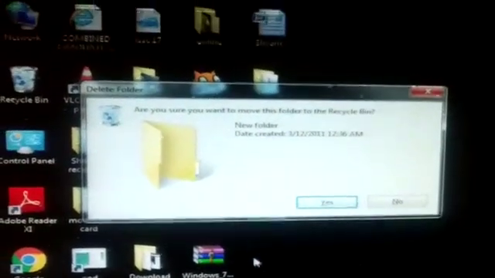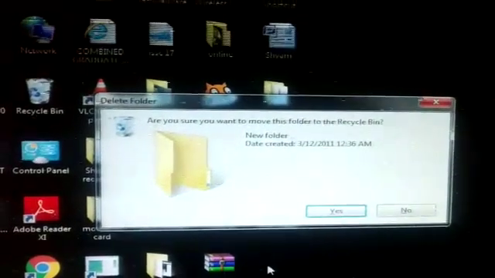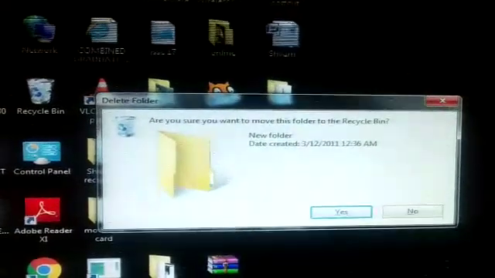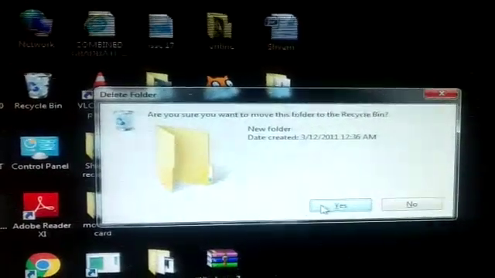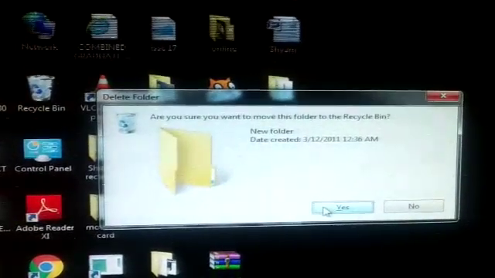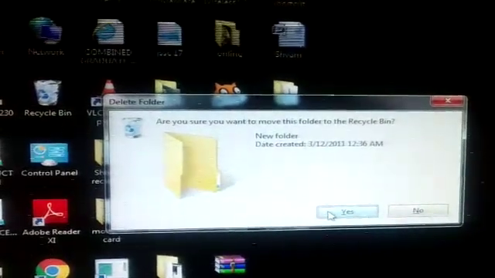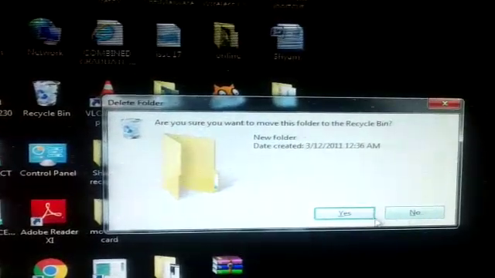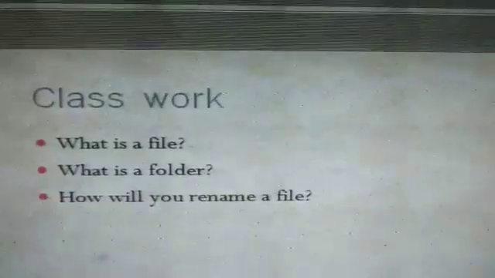Then the computer will ask, are you sure you want to move this folder to the recycle bin? Students, when you delete any file or folder, the deleted file or folder goes to the recycle bin. If I want to delete this file, I will click Yes. If I don't want to delete, then I will click No. Now we are deleting, so we will click Yes. Now students, that folder is deleted.